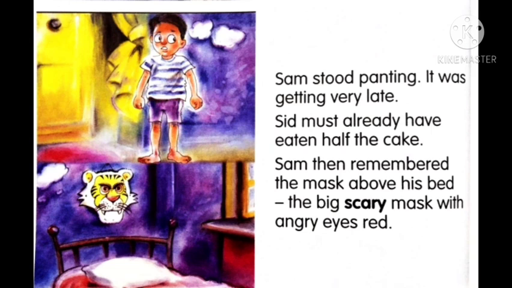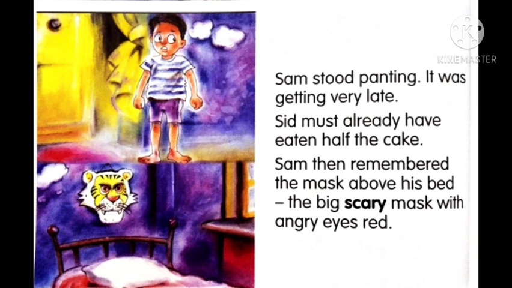Okay. Sam stood panting. It was getting very late. Sid must already have eaten half the cake. Sam then remembered the mask above his bed. The big scary mask with angry red eyes. Now can you see him? He's standing there panting. What is the meaning of panting? Panting means when we run very fast, normally we stand and take long breaths. That way of standing and taking long breaths is called panting.